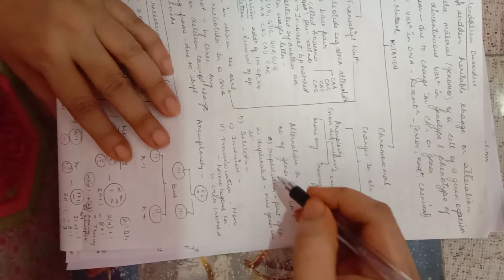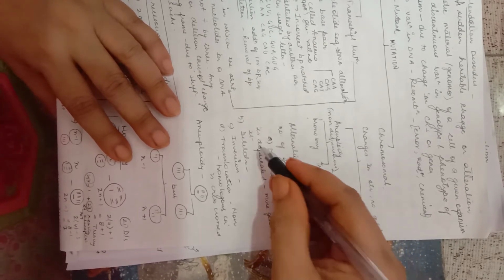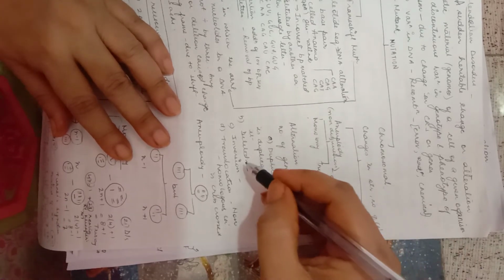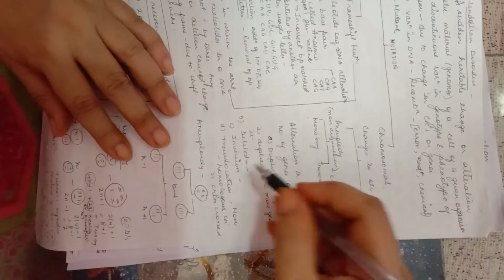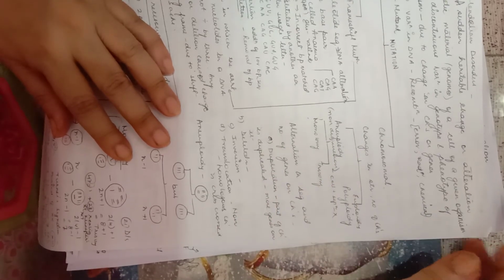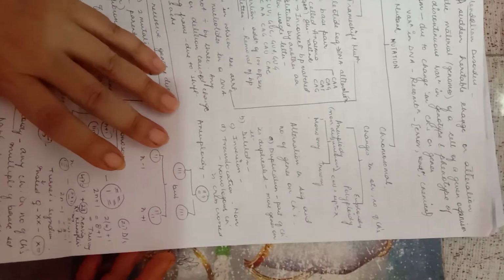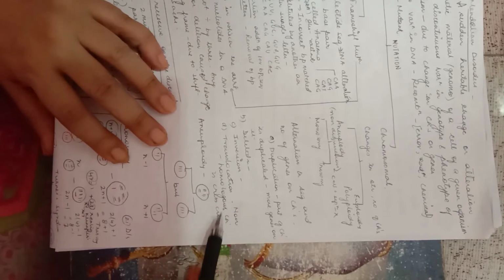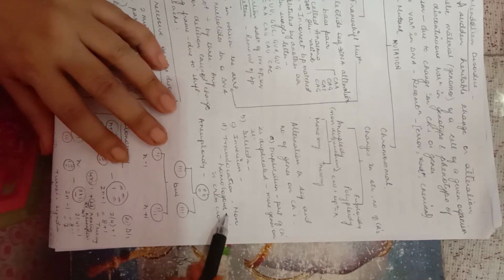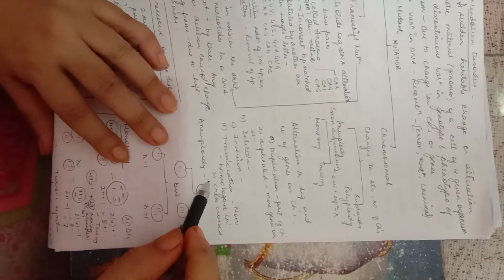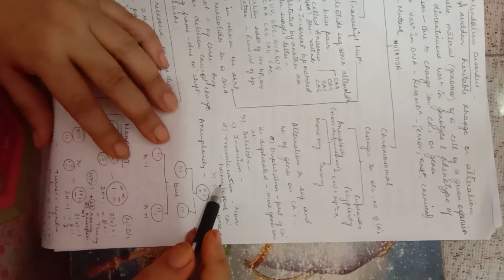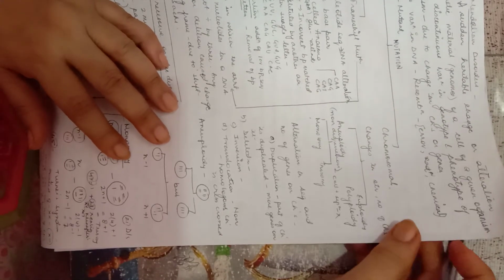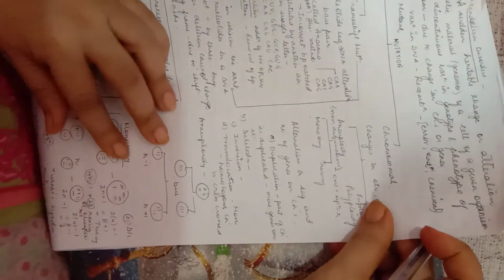For example, number 1 is duplication. Part of a chromosome is duplicated. That means more genes are present on it. Deletion, one part is deleted. Inversion, that means the whole chromatid is inverted and the genes are inverted. Translocation, that means in non-homologous chromosomes, the transfer of genes from one sister chromatid to the other takes place. These terms you will get when you do plant breeding in future.